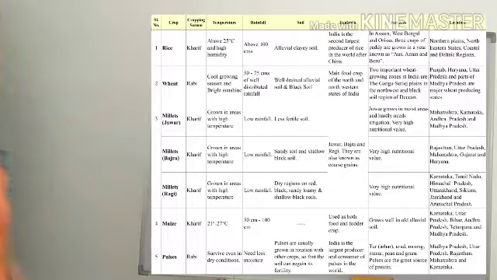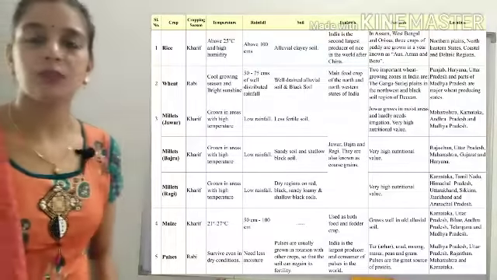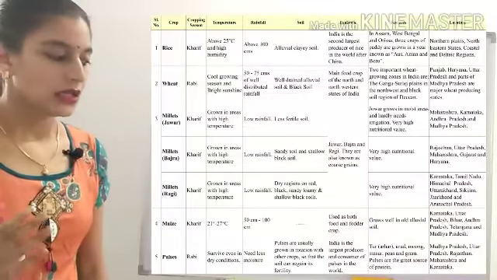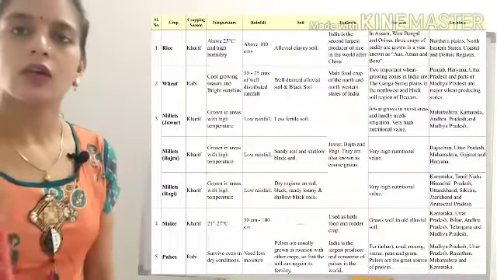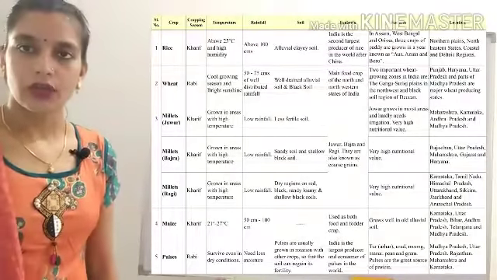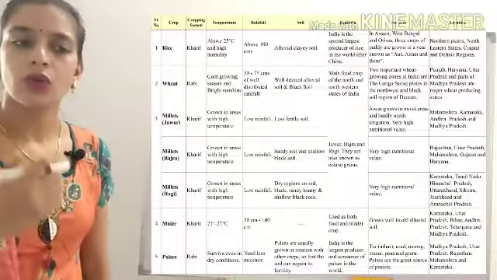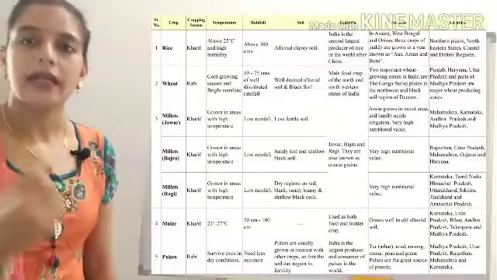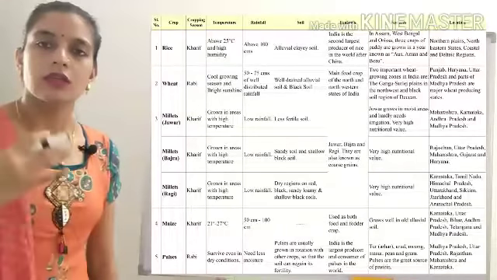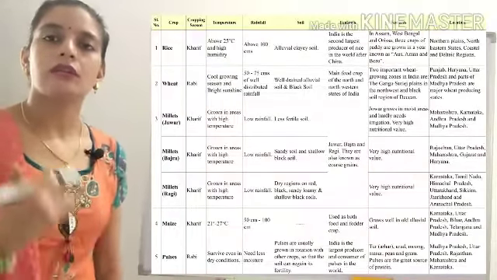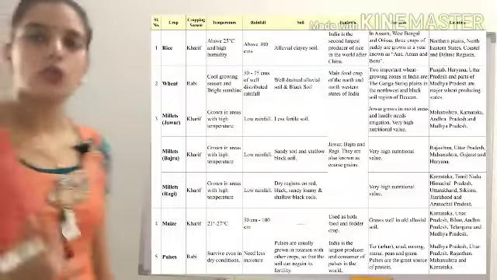Next is pulses. Pulses, as we know, are very important for recovering the fertility of the soil, as they have nodules in the roots which work for the fixation of nitrogen, by which the soil restores its fertility.